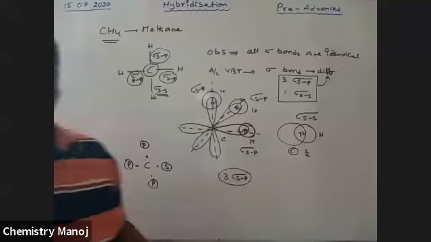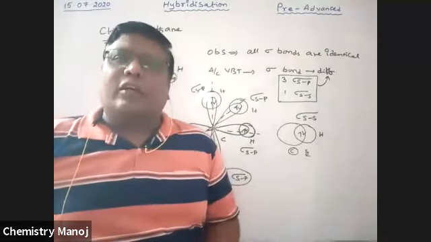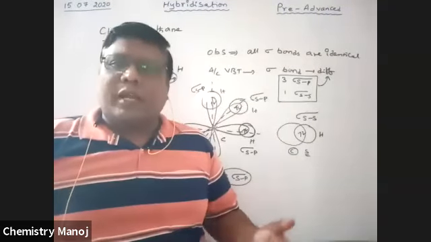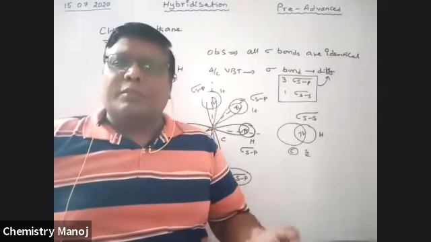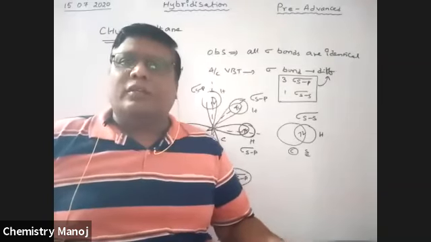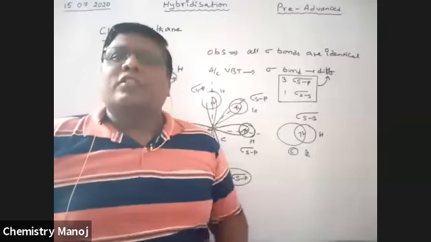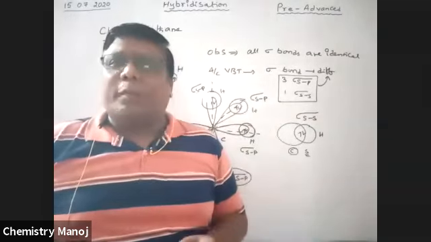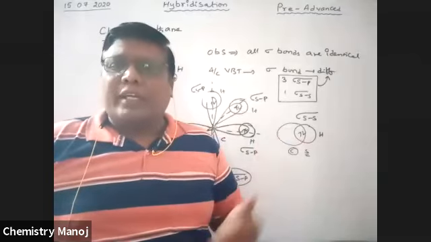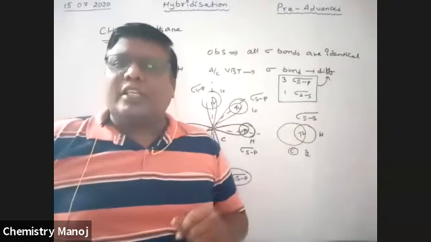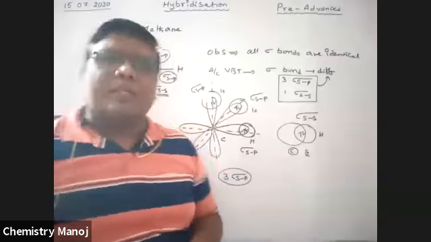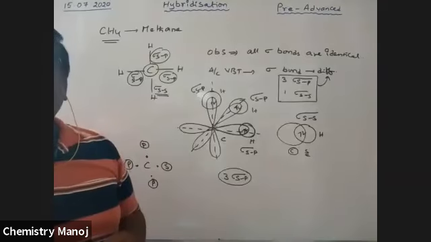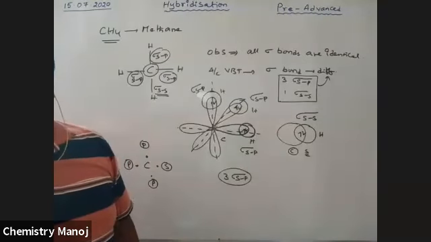So Pauling introduced a new hypothetical concept, because VBT was mainly extended by Pauling, and this concept is applied to a number of molecules. So Pauling introduced an imaginary topic. There is no practical evidence, but the concept clearly explains the shapes of molecules, and that imaginary concept is hybridization.